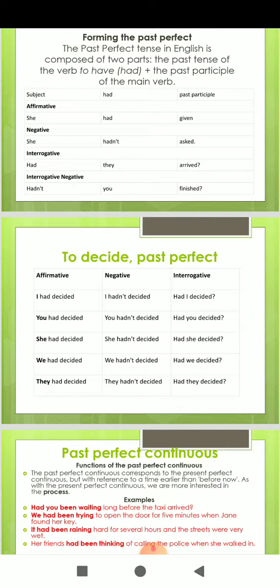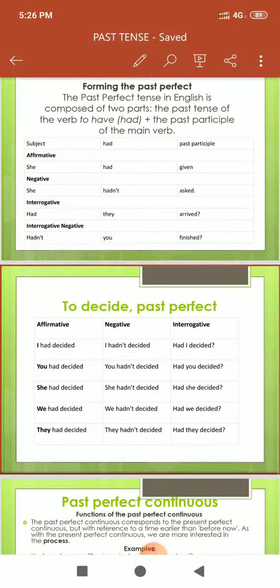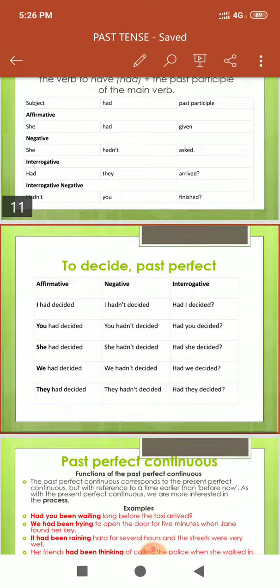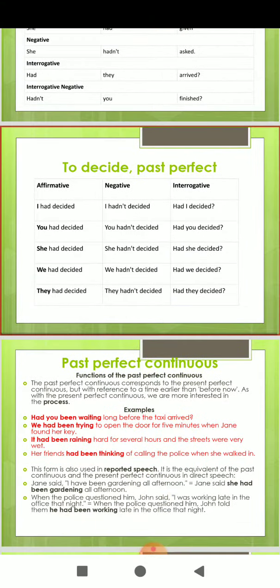I had decided, I had not decided, had I decided? You had decided, you had not decided, had you decided? She had decided, she had not decided, had she decided? We, first person, second person and third person. We had decided, we had not decided, had we decided? They had decided, they had not decided, had they decided? This all was with the verb decide and the past perfect tense was used.